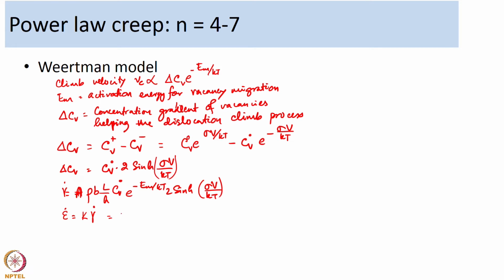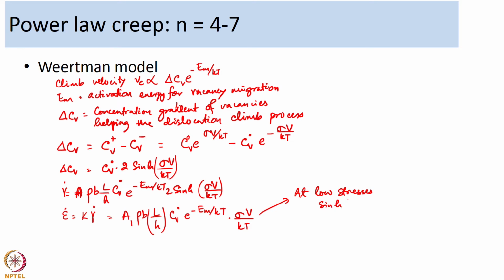So basically epsilon dot will become, say, another constant A1 into rho b L over h into Cv naught e to the power minus Em over kT into sigma v over kT. So sigma v over kT comes from the fact that at low stresses sinh sigma v over kT becomes sigma v over kT. So that is the assumption he made.